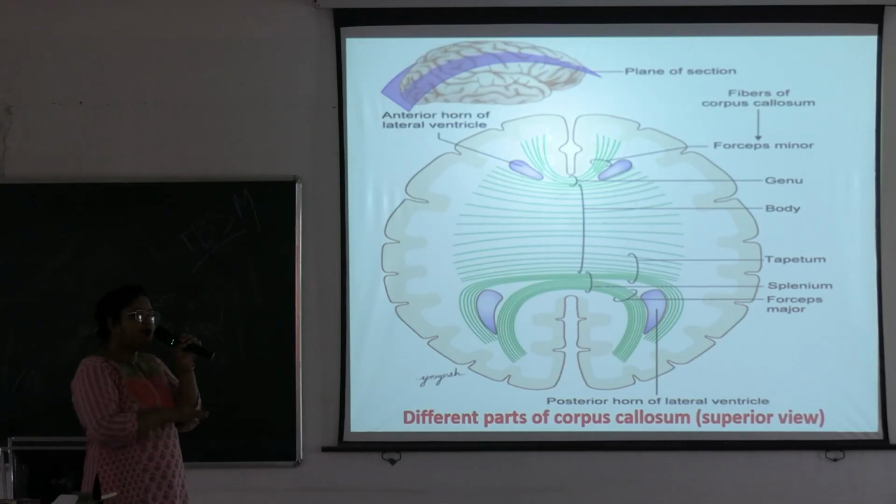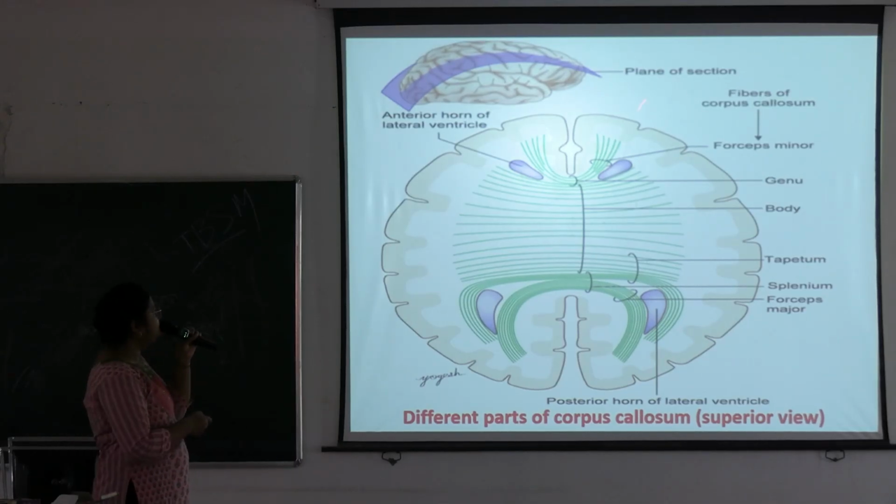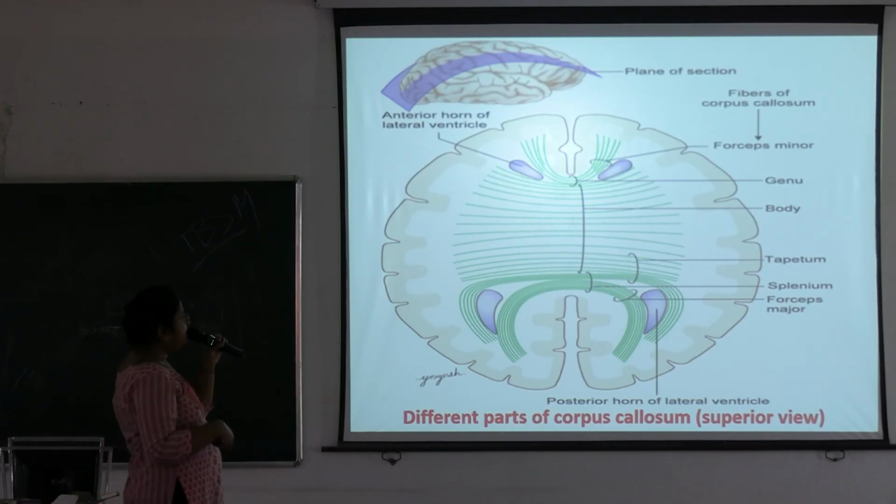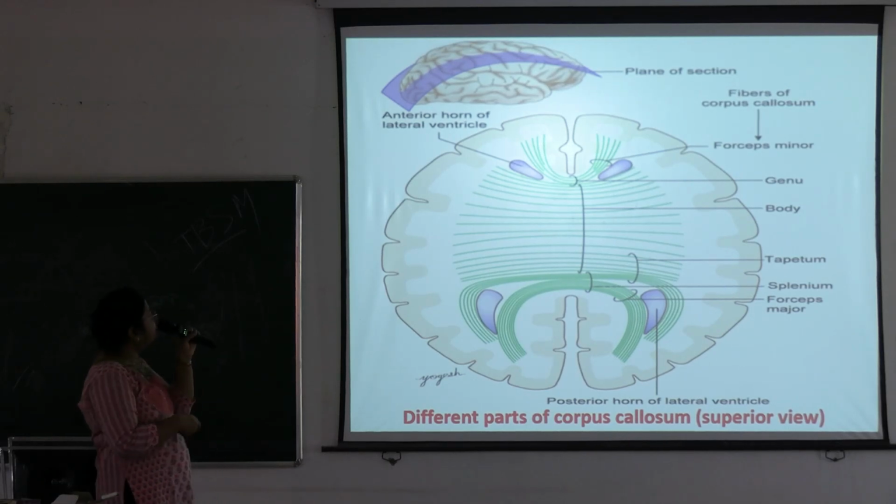See, this is a cross section through the corpus callosum. So this is the anterior end, this is the posterior end. Here near the genu you can see these fibers connecting the two frontal lobes. These are forming forceps minor. Here these fibers are connecting the posterior horns, surrounding the posterior horns. These fibers are forming the tapetum. And here these posterior-most fibers lying within the splenium are connecting the two occipital lobes. These are forceps major. Okay, so these are three important parts of the corpus callosum.